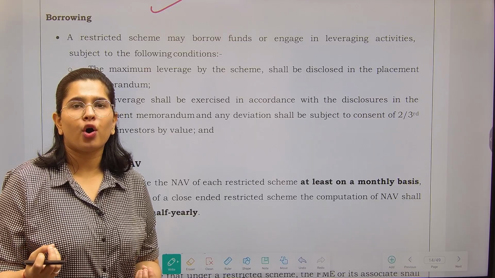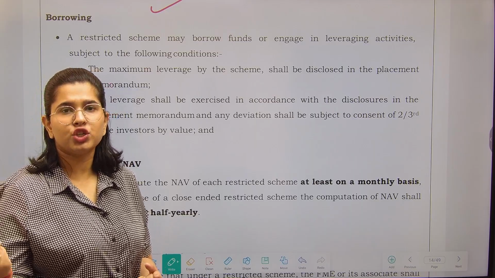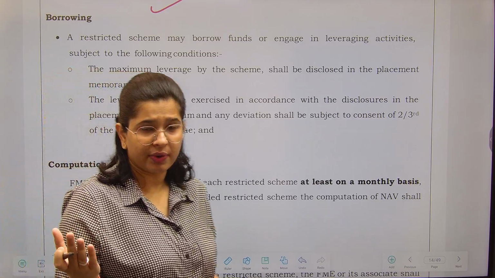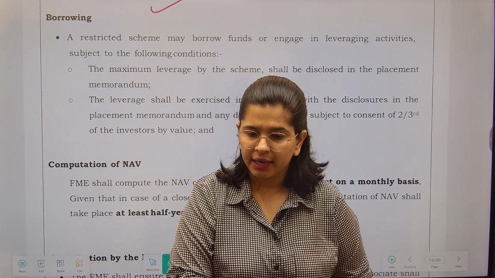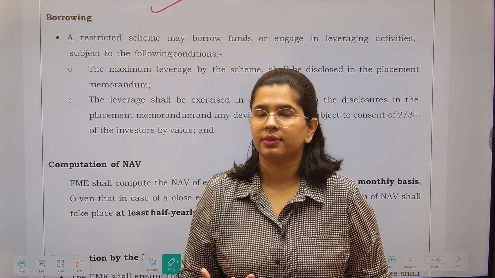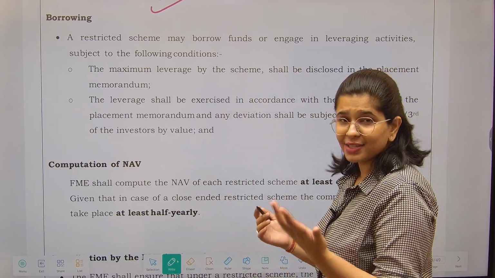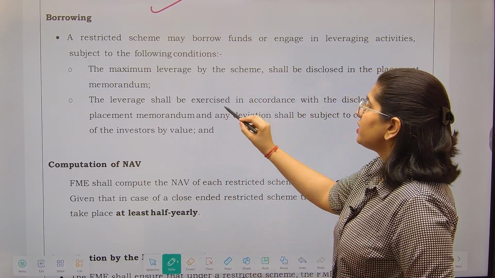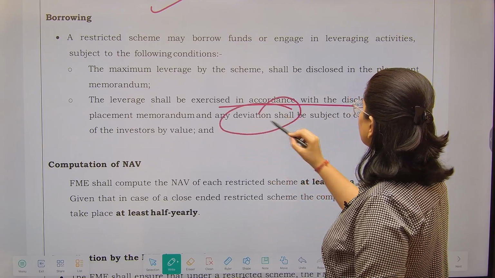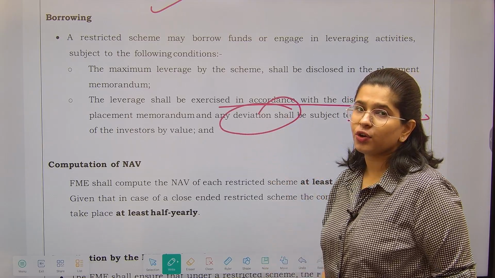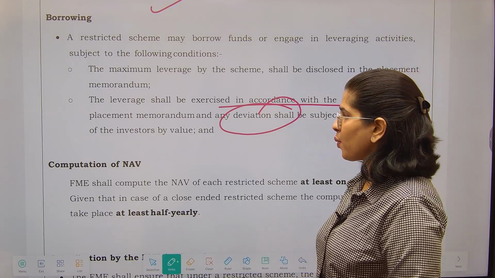How much you are borrowing from outside, on which you have to pay fixed interest rates, compared to what you have in your own pocket. Correct? That is called leverage. So leverage shall be exercised in accordance with the disclosure, right? Any deviation shall be subject to the consent of 2/3 of investors by value.